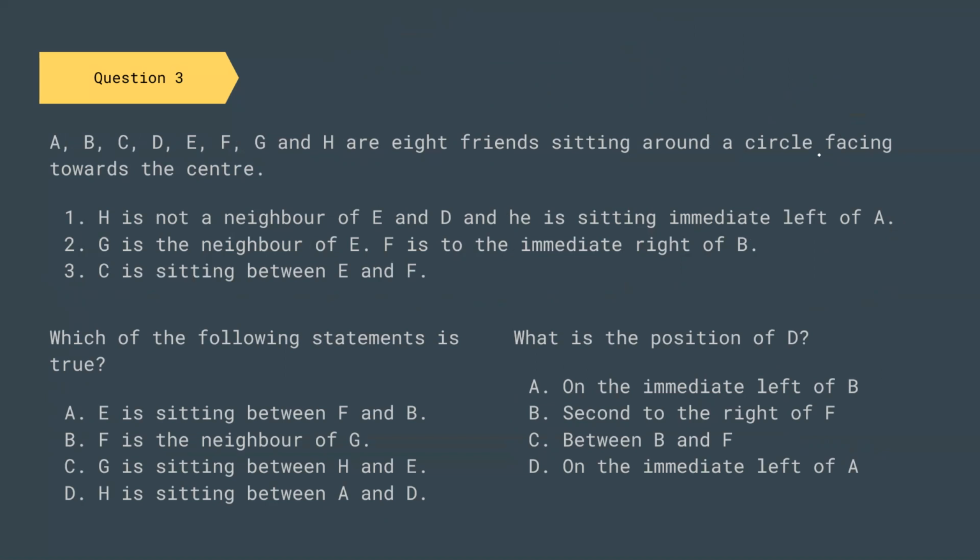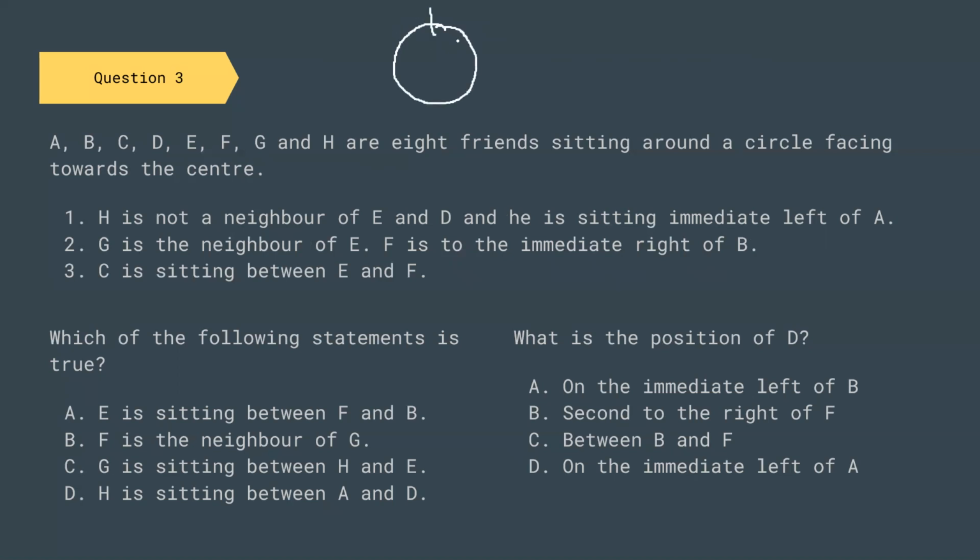Now, A, B, C, D, E, F, G, and H are eight friends sitting around a circle facing towards the center. So we have a total of eight friends sitting in a circle.